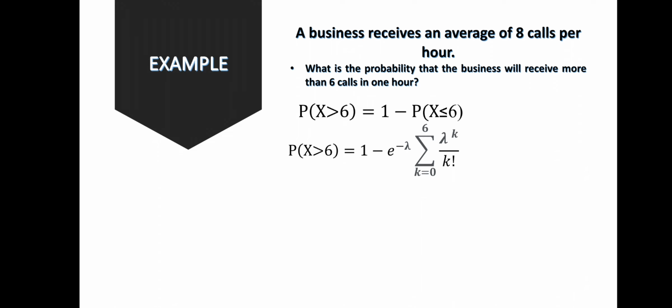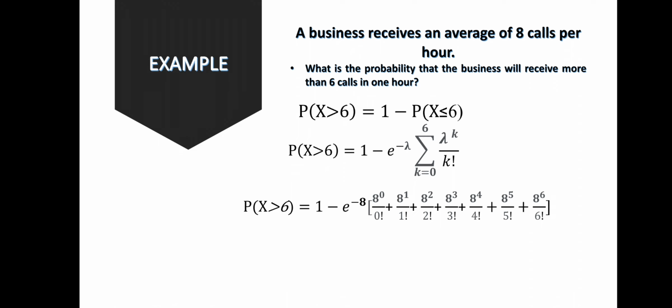So using Poisson distribution, 1 minus Euler's constant to the power of negative lambda, summation of lambda to the power of k over k factorial from 0 to 6.